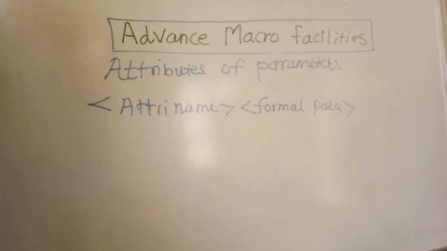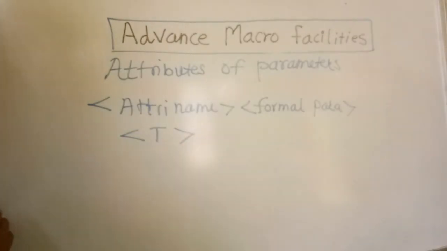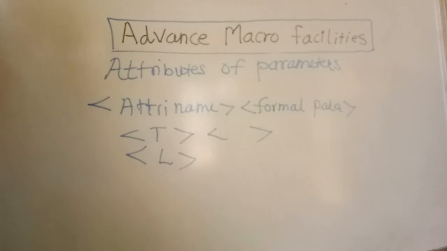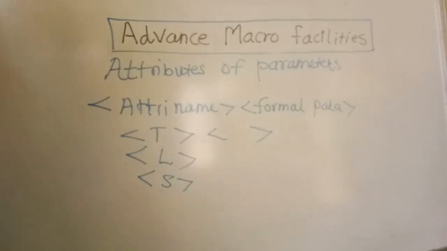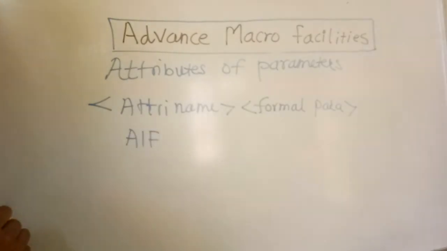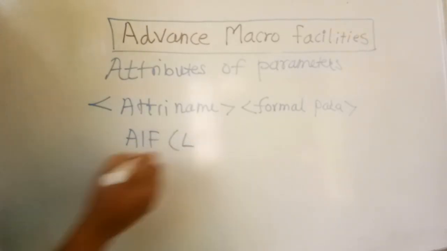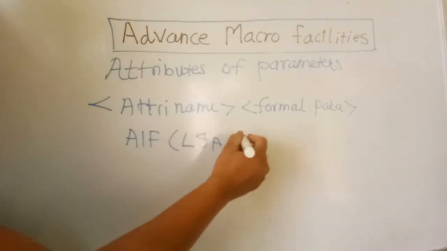The attribute names will be T, L, S. For example, T represents the type, then you specify its formal parameter. Next is L, which means the length. Then you can write S for size. It is used, for example, in an AIF conditional jump statement. For example, length of ampersand equal to 1.